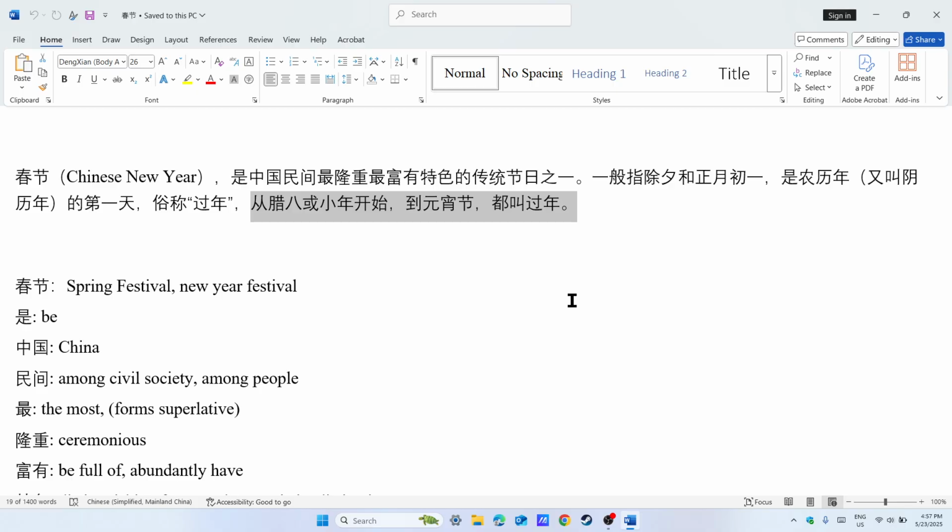And now the Chinese government has a public holiday, right? The public holiday normally starts from the day before the New Year, December 31st, and then continues until the 5th of January, lunar calendar.